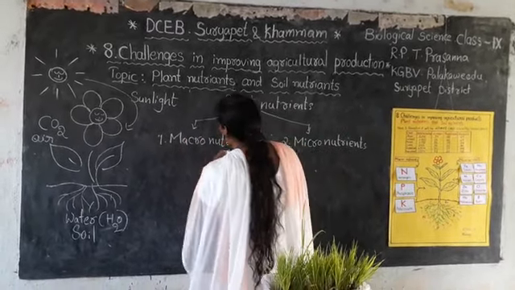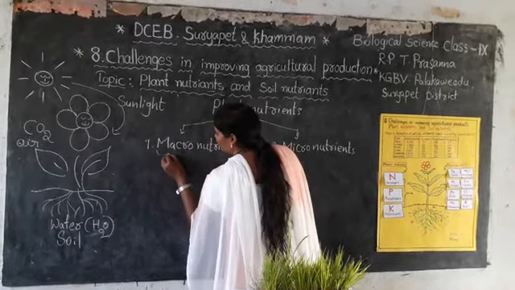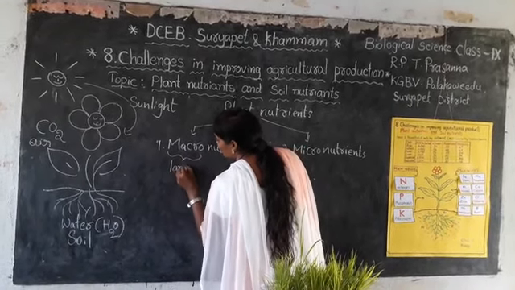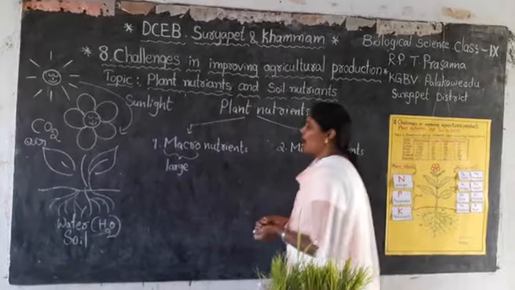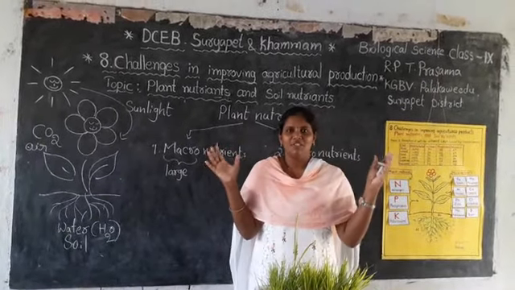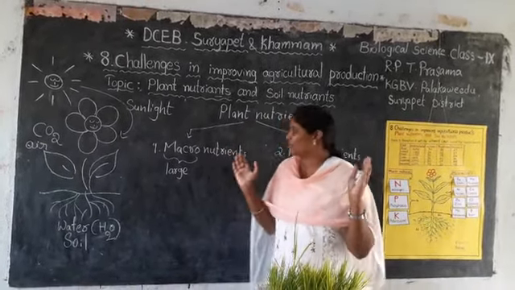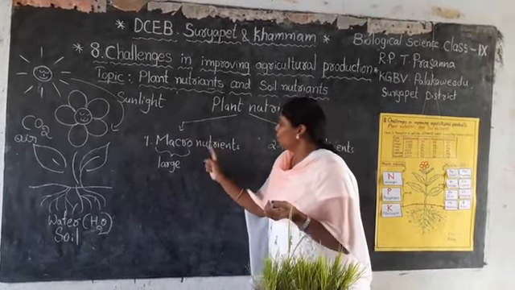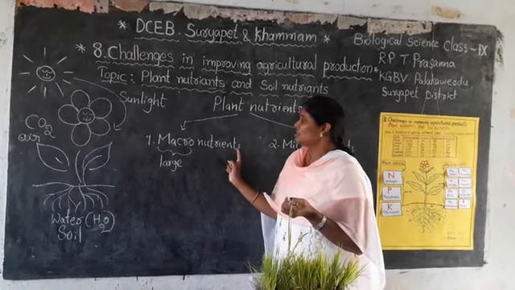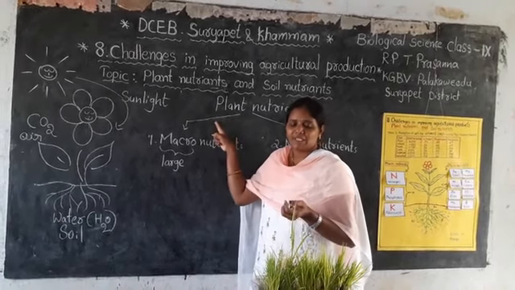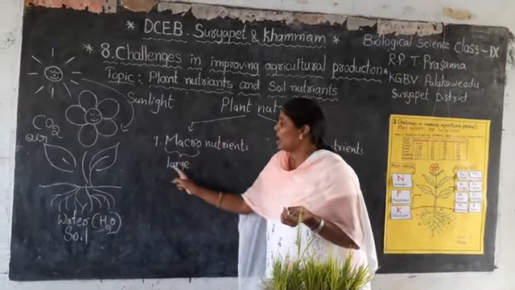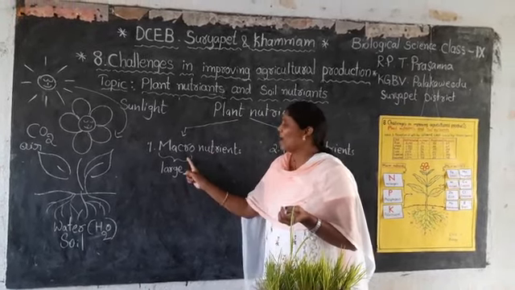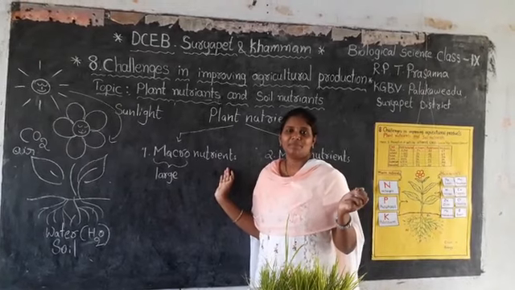You know already about the nutrient. Macro means large, larger quantity. So what are macronutrients? The nutrients that are required by plants in large quantities are called macronutrients.